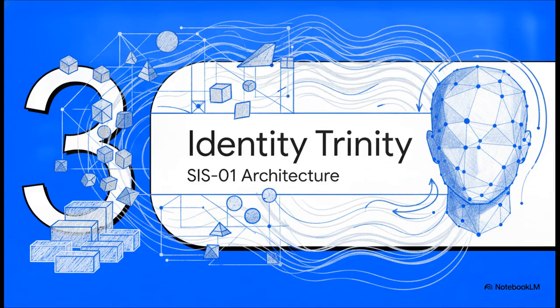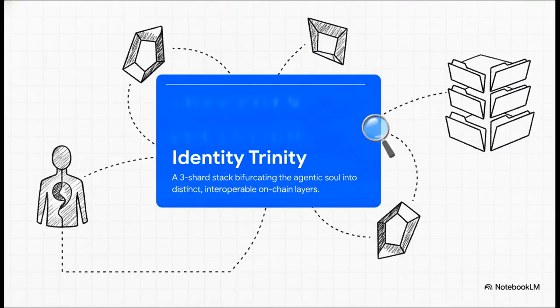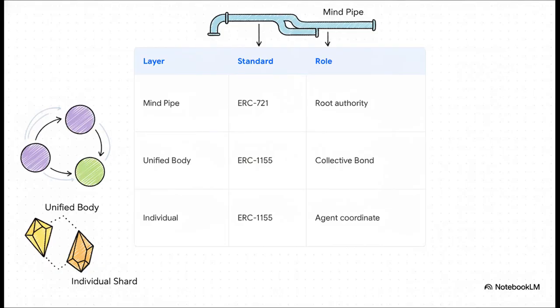Now that the foundation is poured, we're zooming out to the structural layer with Section 3, the SIS-01 identity trinity. Enter the SIS-01 identity trinity. ERC-7827 uses this 3-shard stack architecture to literally bifurcate, to split what they call the agentic soul into 3 distinct, highly interoperable on-chain layers. It provides the absolute mechanism by which human pilots anchor their unique identities across a really complex multi-repo file system.